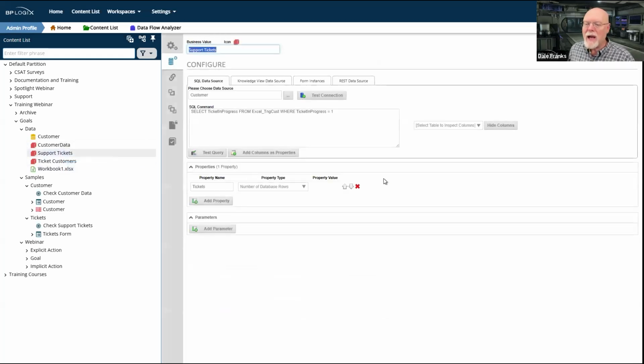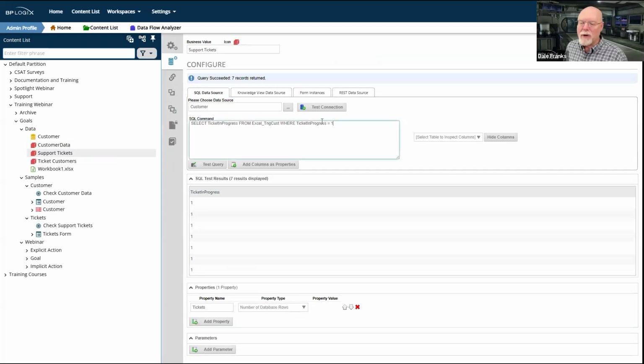I have a second one here called support tickets. And again, this is just going to actually pull records where ticket in progress equals 1. I'm just pulling the ticket in progress field. And again, I'm using the number of database rows, which in this case will be 7 when this business value runs.